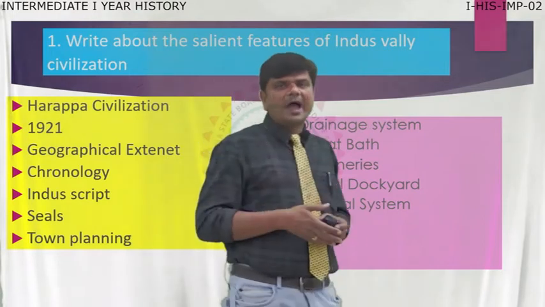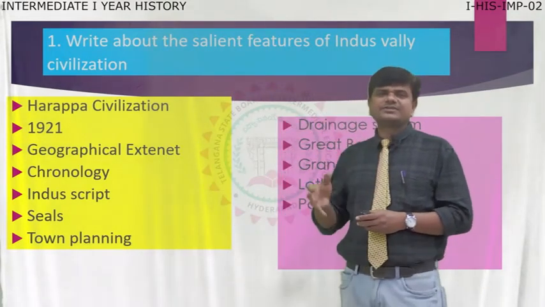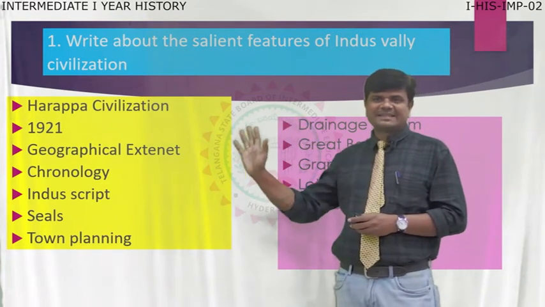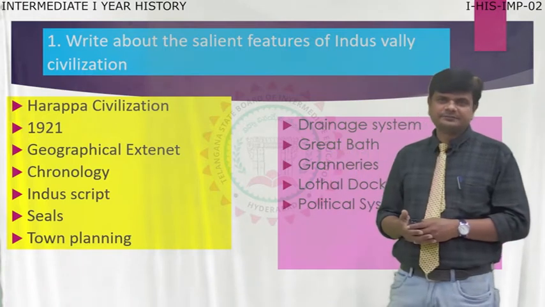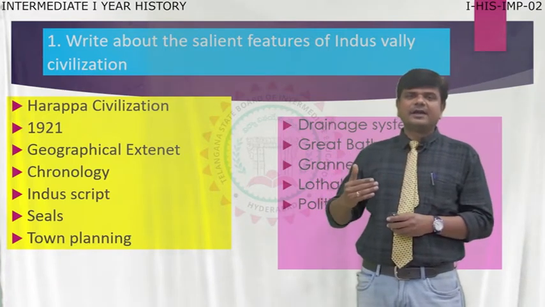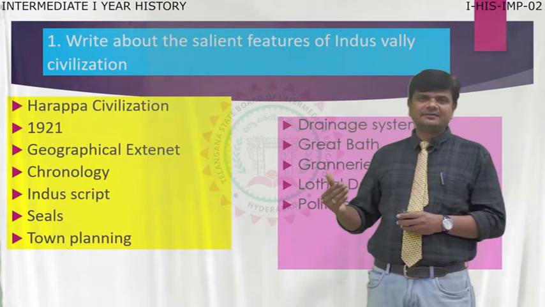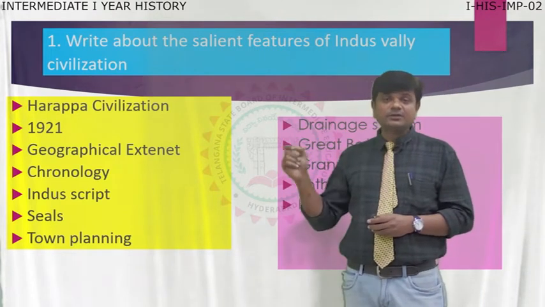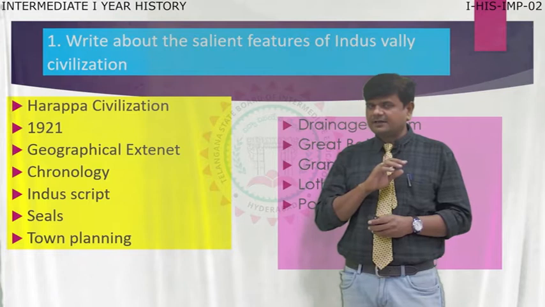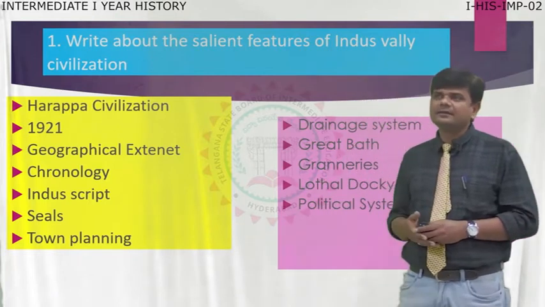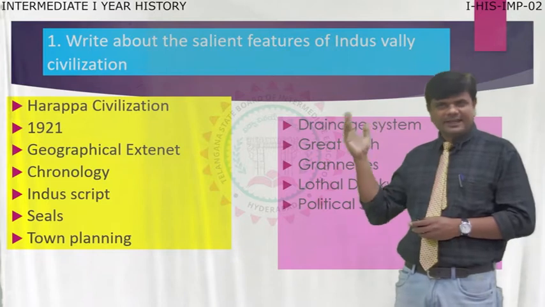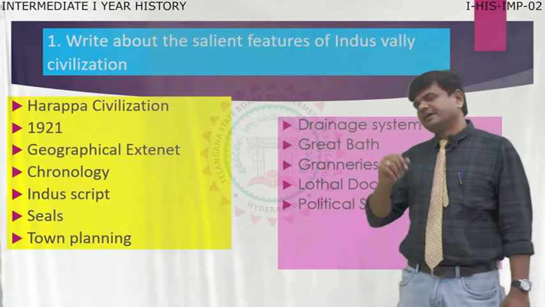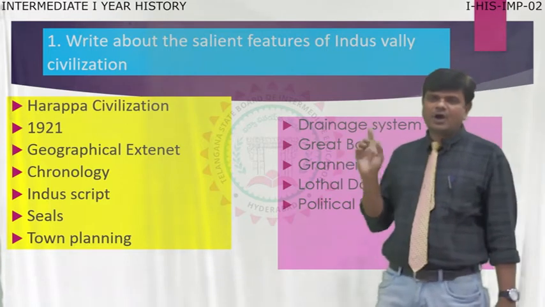So far, if you have observed, the great features of Indus Valley civilization, from geographical extent to political system, you have to write. How the Indus Valley civilization extended to other states in India, and their chronology, meaning years, and how the script is, and what is the importance of seals, and how town planning, and moving to drainage system, and great bath, granaries, Lothal, which works as a dockyard, moving to the political system. So these are the important points you have to write in features.